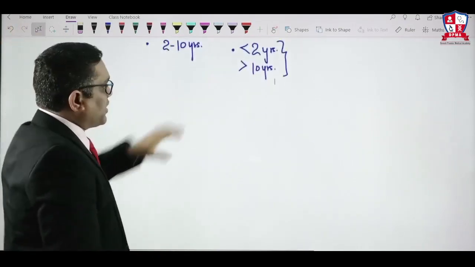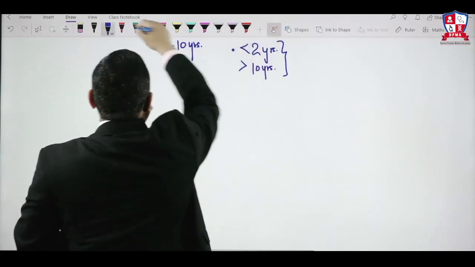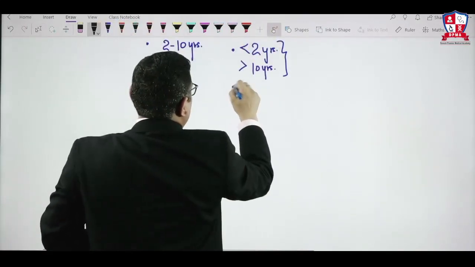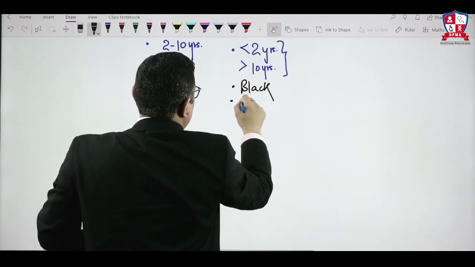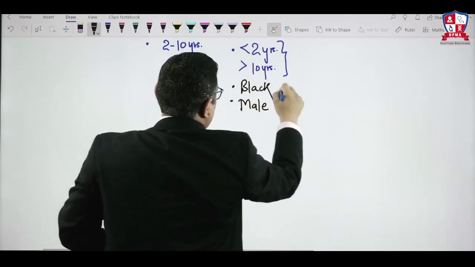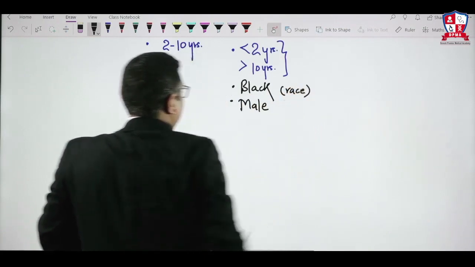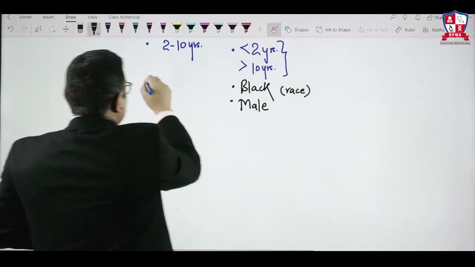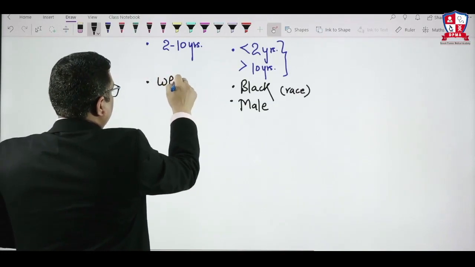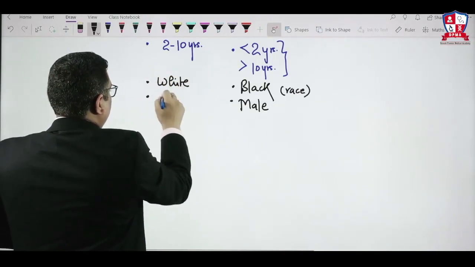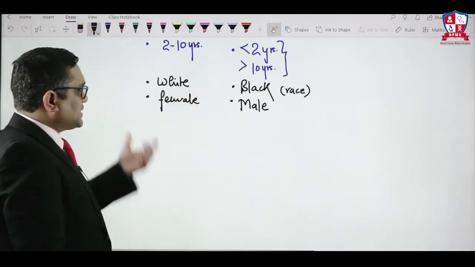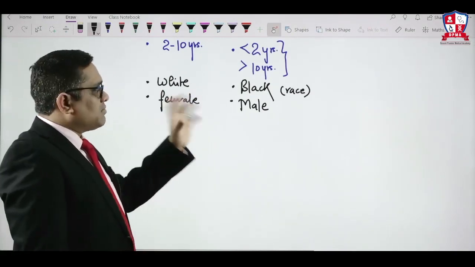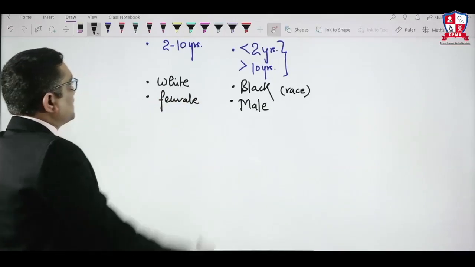That is the mnemonic: bad prognosis, blackmail. Black means black race, male means gender. So black race, male gender. The opposite, white race, female gender, is good prognosis. Black race, male gender, bad prognosis.